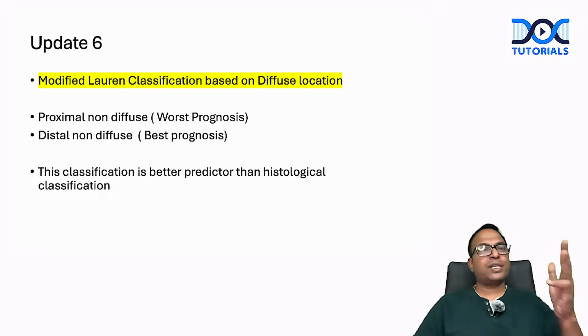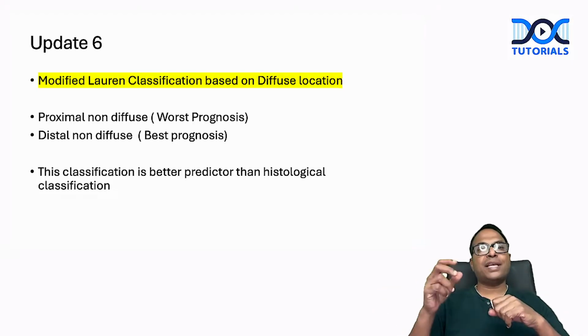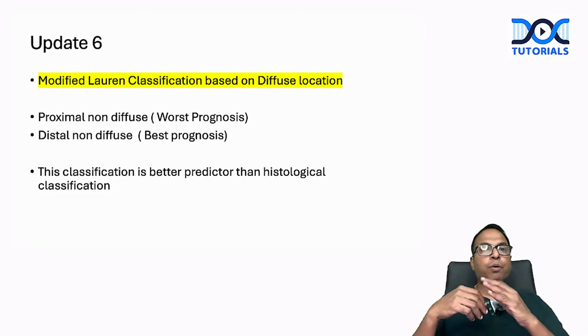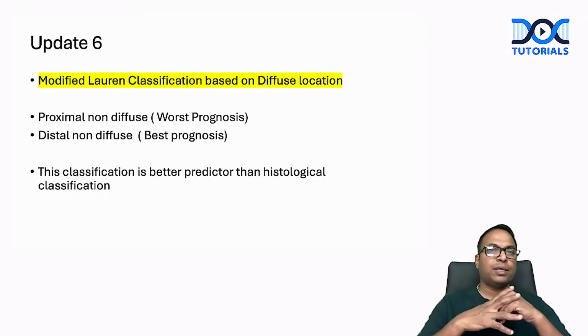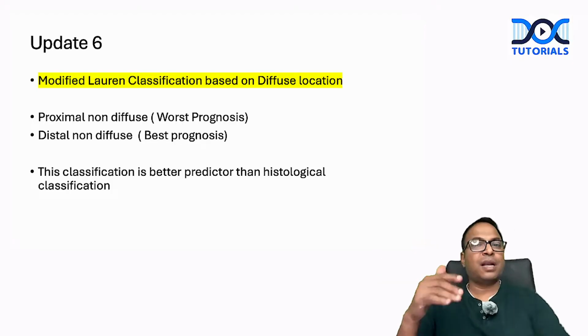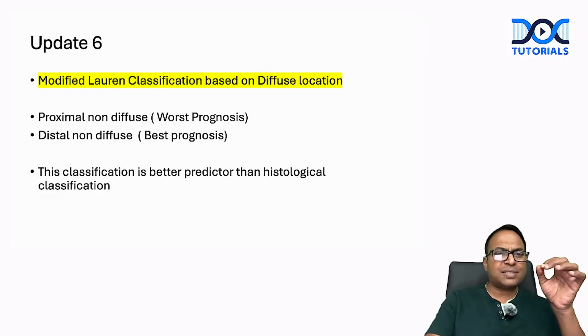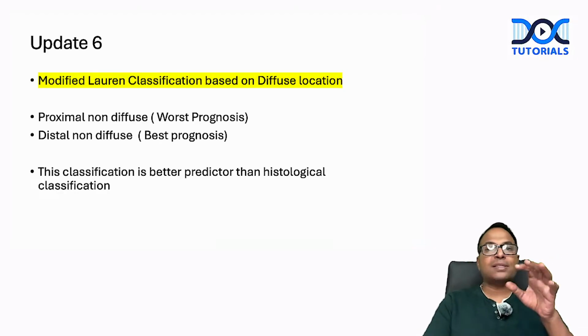So the Lauren classification is diffuse and intestinal. Now the modified Lauren they have added, saying 2 types of diffuse: proximal non-diffuse and distal non-diffuse. Proximal non-diffuse is worst prognosis, distal non-diffuse is good prognosis. This classification predicts better than the histological classification. Please understand, the modified Lauren classification is updated in the new edition.